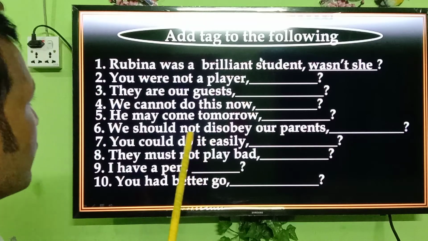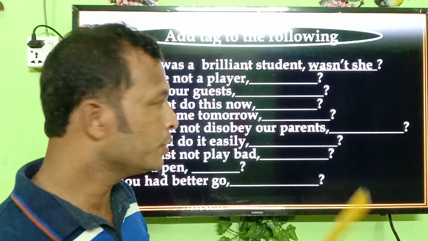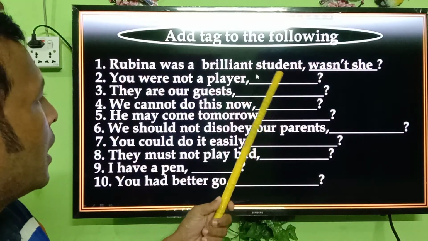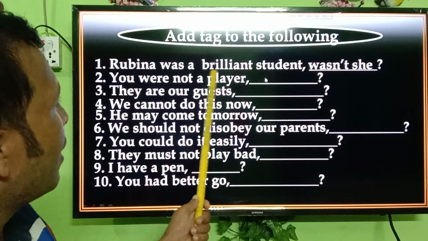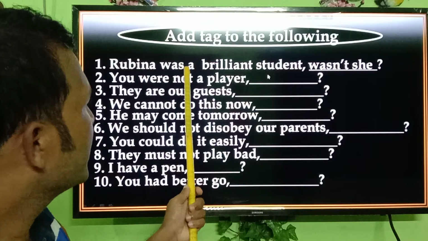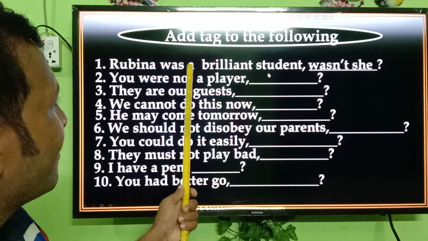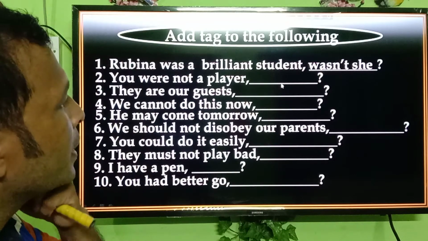Okay, the first one is done for you. Please try to do it in your own way. I have written the answer for you. Rubina was a brilliant student. Answer will be, wasn't she? There was a helping verb and no contracted form, as the sentence is a positive statement. So, wasn't she?